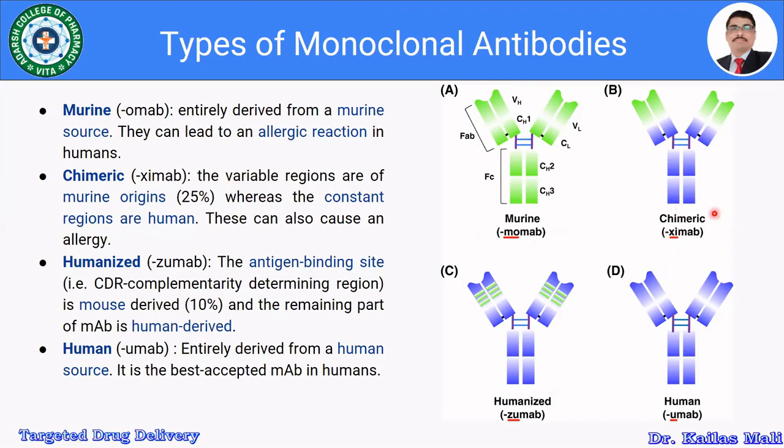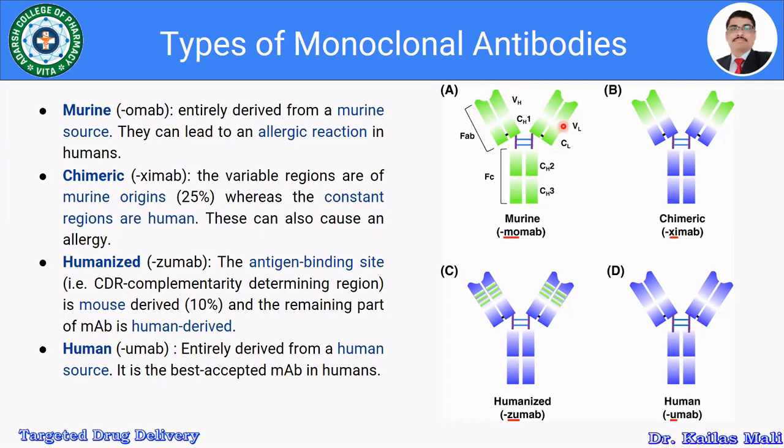Here, look at figure A and figure B. Figure A is fully green in color. Whatever the light chains and heavy chains there are, or the whole antibody, it is from the murine source.